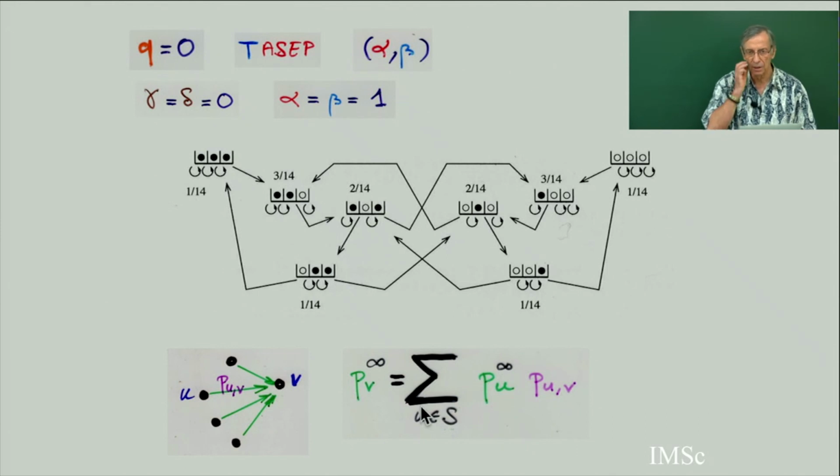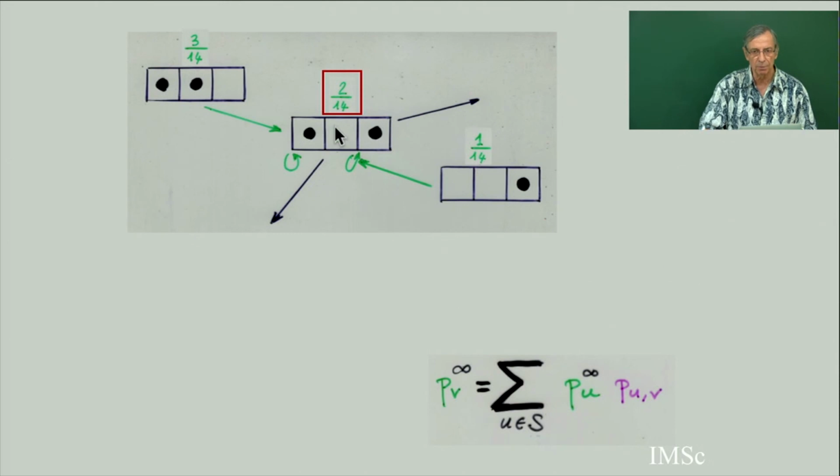So I show you an example of why it satisfies it for each state. You take any state, for example this one. This one has probability 2 over 14. So let's check that it really satisfies the equation defining stationary probability. You can get this state from this one: when this particle can move to the right, you get this.